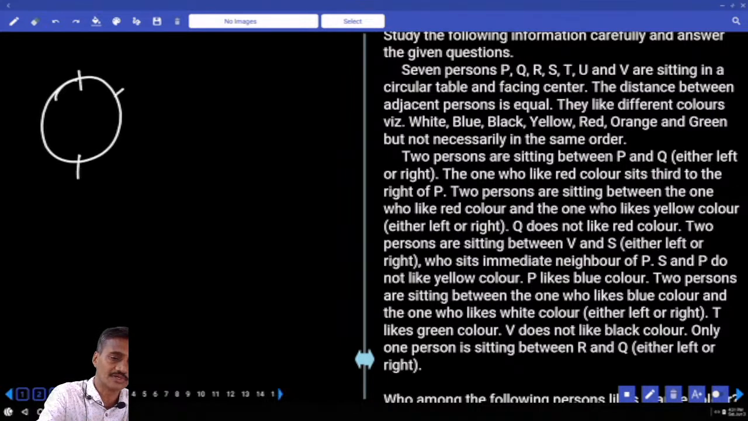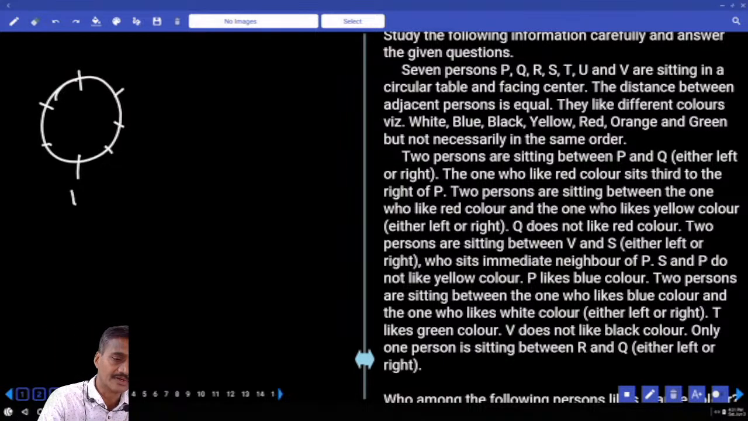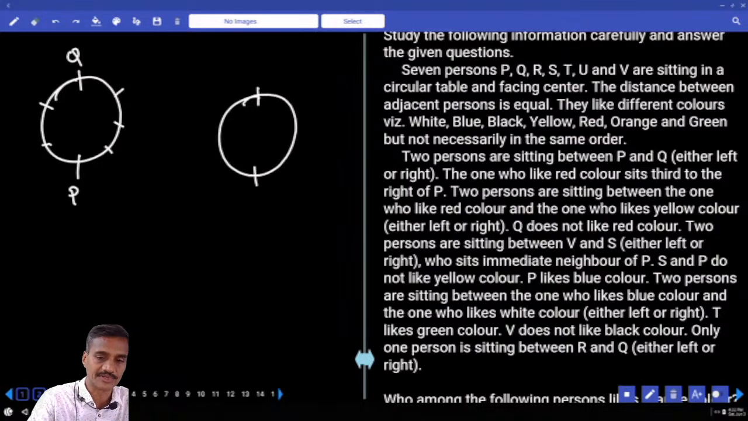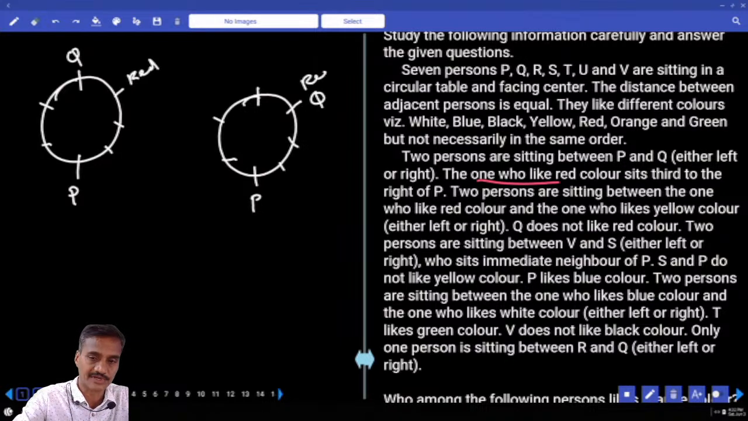Now 7 persons, 1, 2, 3, 4, 5. Then 2 persons between P and Q. Now if P is here, 2 persons between P and Q, Q can be here, that is one possible. And in the second possibility, Q can be to the right hand side of P. There are 2 persons between P and Q, either left hand side or right hand side. The one who likes red color sits third to the right of P. Third to the right of P is red. And similarly here also, third to the right of P is red.